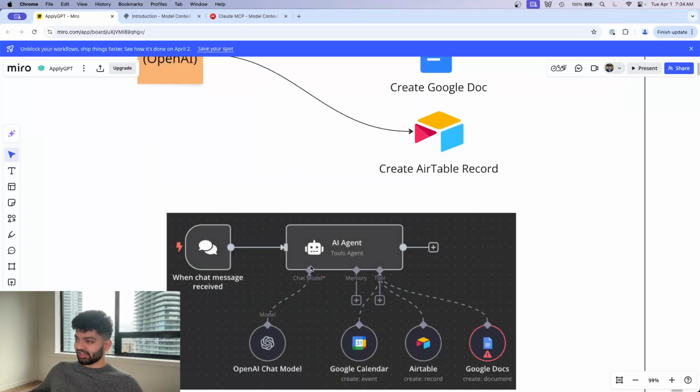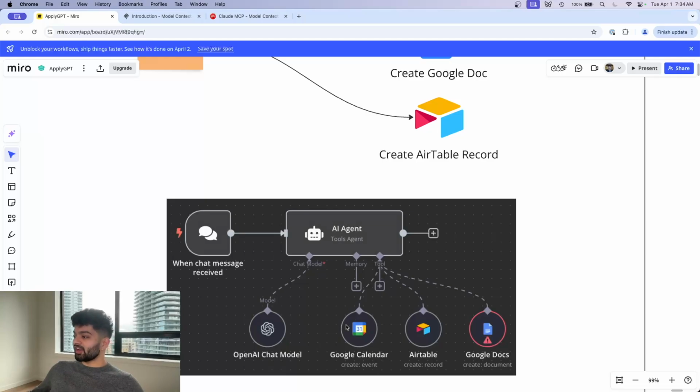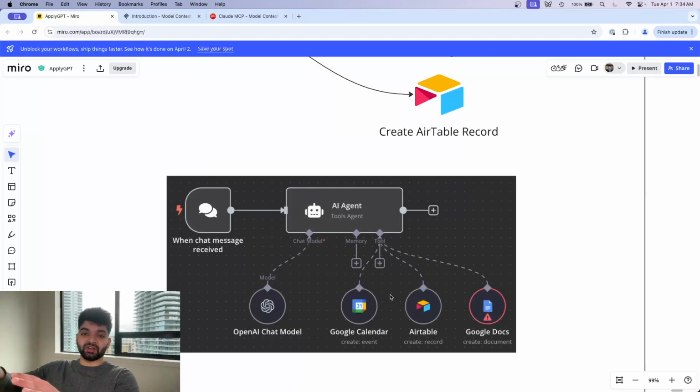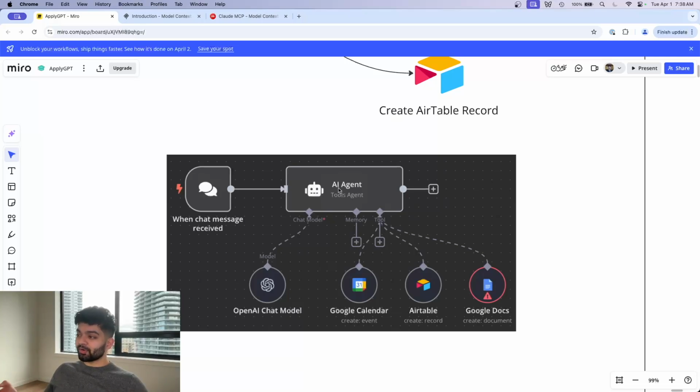We have a chat message with an AI agent and an OpenAI chat model, but we're connecting different tools, and those tools do stuff. The AI agent decides whether we want to create a Google Calendar event, make an Airtable record, or a Google Doc based on what I as a user ask in the chat window. The important part here, and this is probably the most important part of this video, is have you ever asked yourself, why is it that when I make this Google Calendar module and connect it to this tool, it somehow works? It somehow finds the right module between these three tools, or if I've got 10 tools, it finds the right one, and then it makes the actual request, and it's a success. How does that actually work on the back end? We don't really ask ourselves that because we assume that it's going to work.